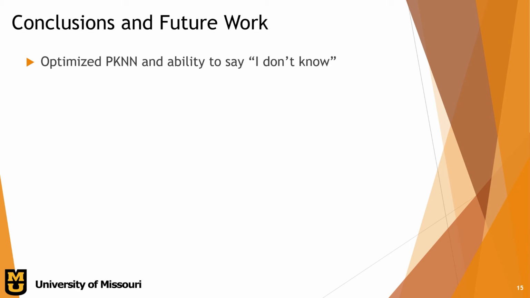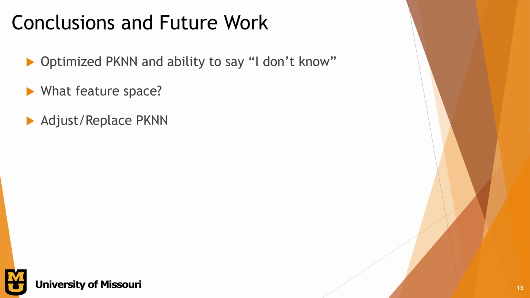To remind you of the question we asked at the beginning, how can we take a trained machine and extend it so that it recognizes unknown classes? To try and answer that, we introduced a PKNN classifier that had the ability to say, I don't know, and we optimized its bandwidths. An issue we saw, though, is what feature space do we operate in? How can we better project down to better separate the features in space? Finding a better projection technique is something we'll focus on in the future.